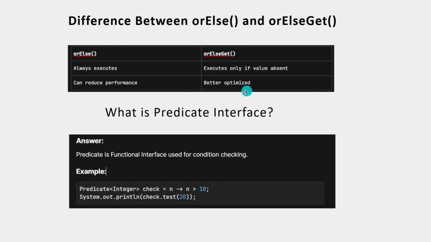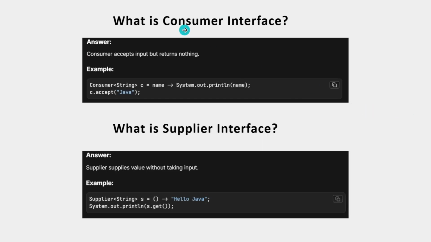The next one, what is Predicate? Predicate is a functional interface. If you use the filter method from streams, you can see it takes a Predicate as the parameter. The next one, what is the Consumer interface? Consumer is a functional interface. It will accept input but returns nothing. Means it won't return anything.